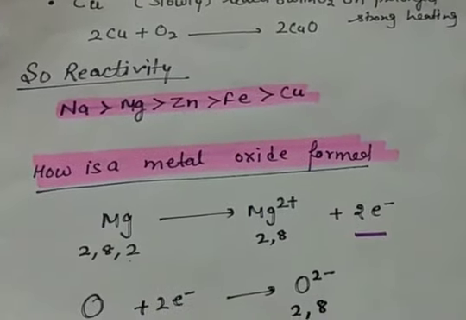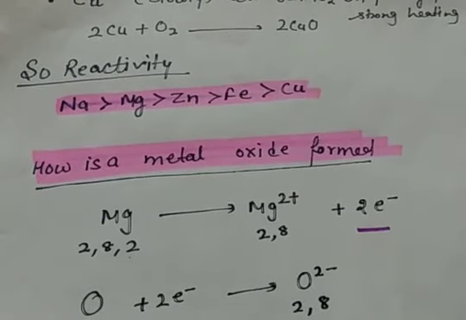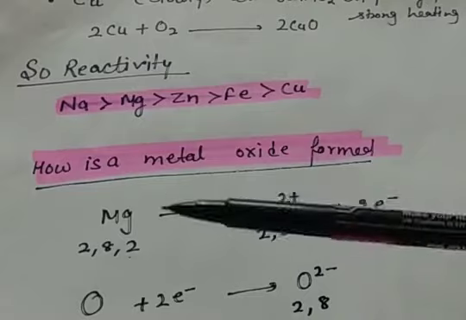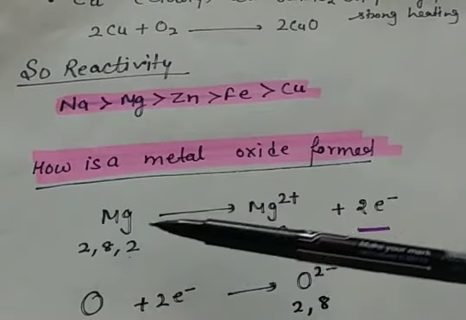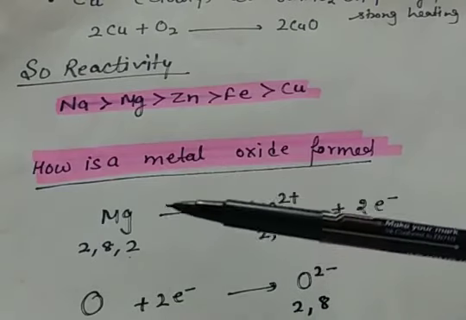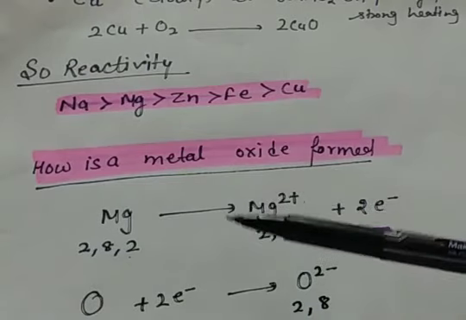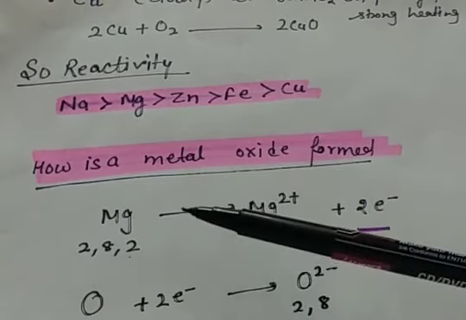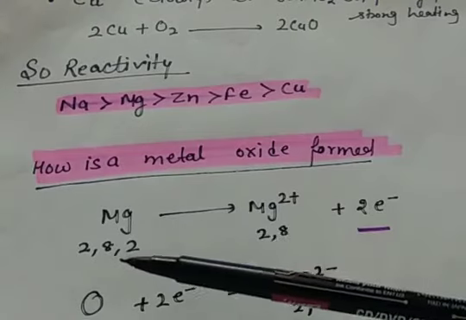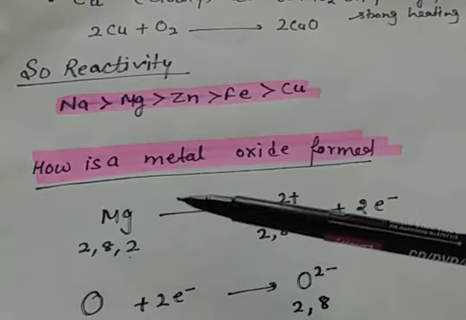Now we know that any metal oxide forms when a metal is burning in air or oxygen. Then let us see how this metal oxide has formed. You know that any metal has a particular electronic configuration. Electronic configuration is the distribution of electrons in the atom. Suppose we take the example of magnesium. Magnesium has atomic number 12 and 2, 8, 2 will be the electronic configuration. So 2 electrons it can lose very easily.